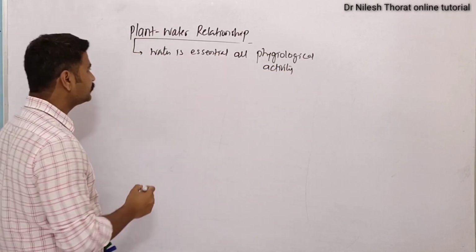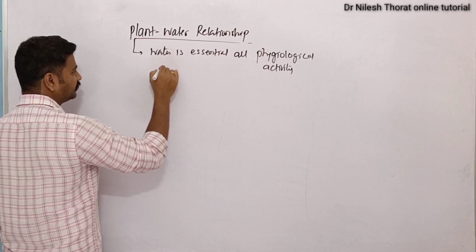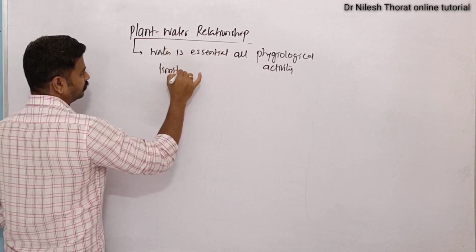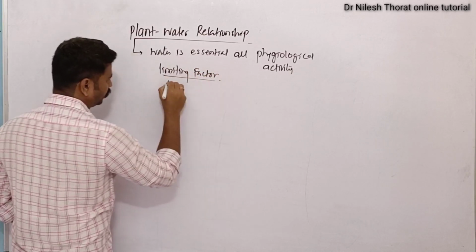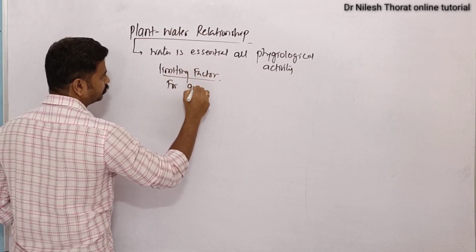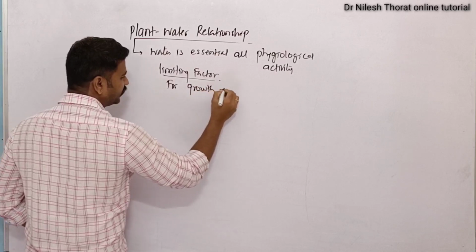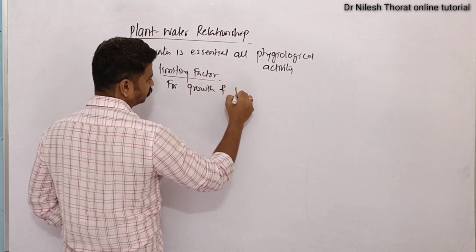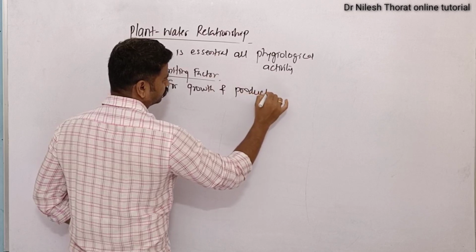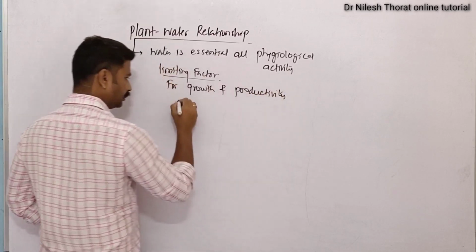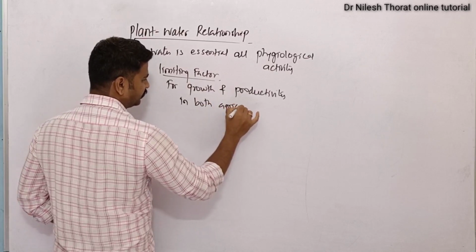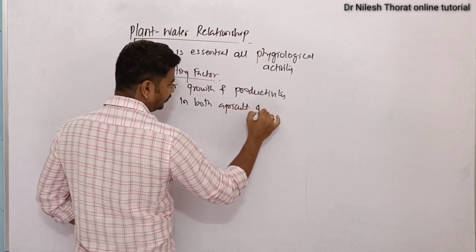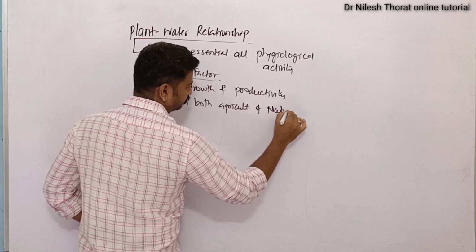And that's why it is often a limiting factor for growth as well as productivity in both agriculture and natural environment.